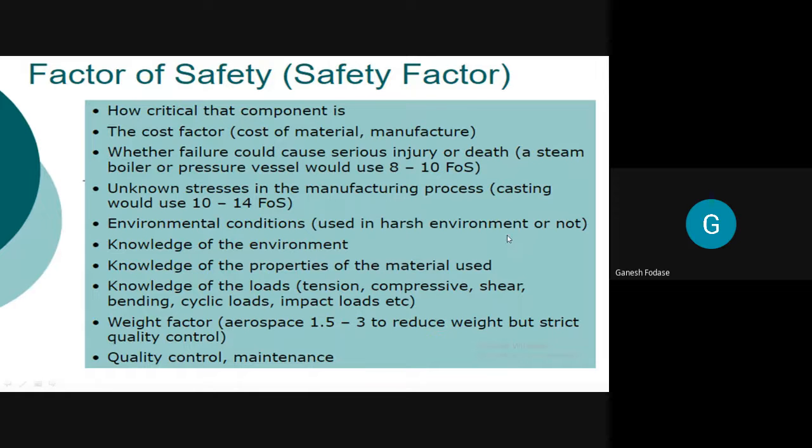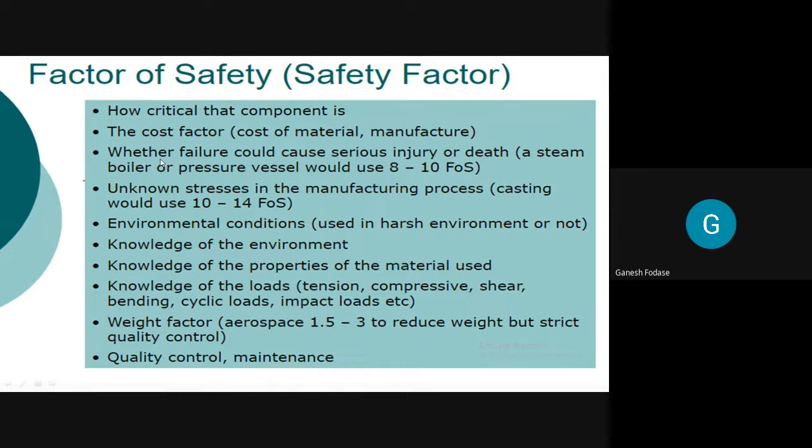So what are the different considerations that we need to do while selecting factor of safety? So first one is how critical the component is. We need to think about this. These are the different considerations. We need to think about criticality of the component. How much critical the component is. Second thing, the cost factor. We need to think about cost of material. We need to think about manufacturing process for this. So we need to think about cost factor also while designing a factor of safety.